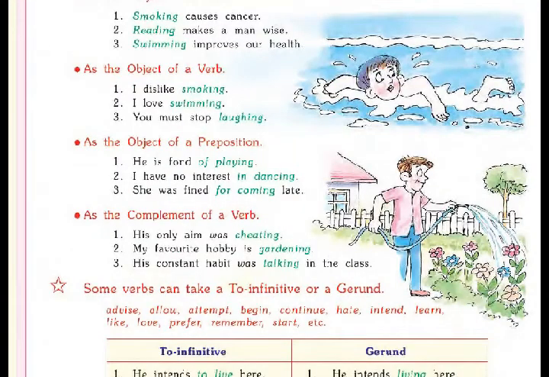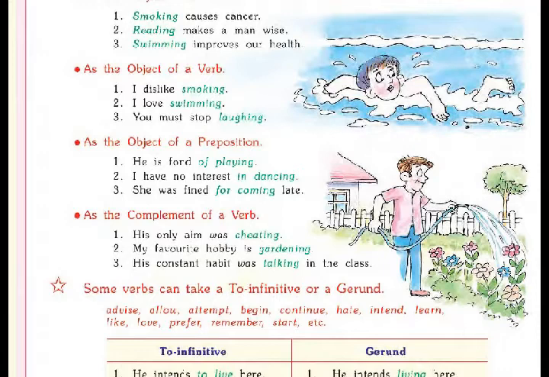Now, as the object of a preposition. For example, he is fond of playing. Here, of is a preposition and playing is used as the object of a preposition. Second, I have no interest in dancing. Third, she was fined for coming late.